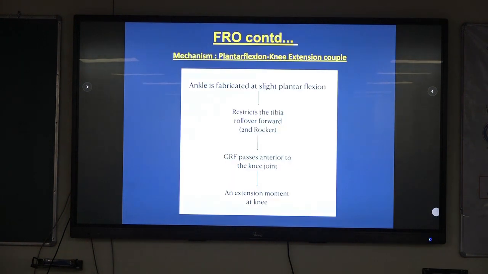The mechanism here is that we utilize the plantar flexion knee extension couple. The ankle is fabricated at slight plantar flexion. It restricts the tibial rollover, the second rocker. The second rocker is during foot flat or mid stance, when the tibia rolls over. So this plantar equinus, a kind of forefoot strike, overrides the second ankle rocker, and the ground reaction force then passes anterior to the knee joint and an extension moment at the knee is created.